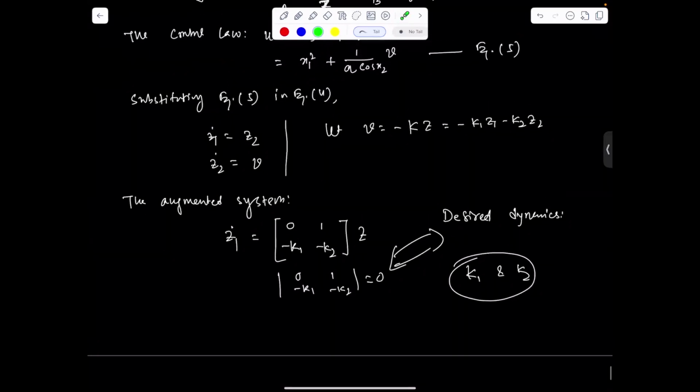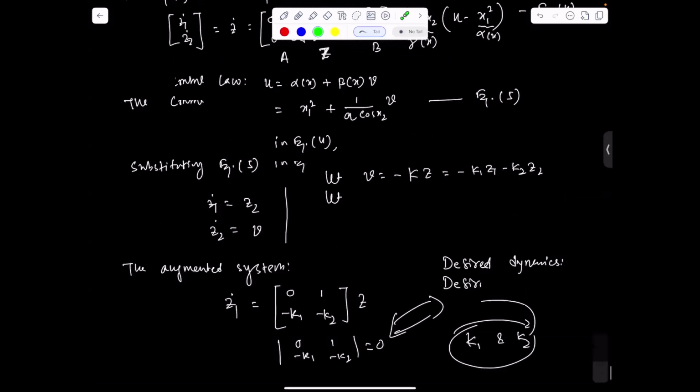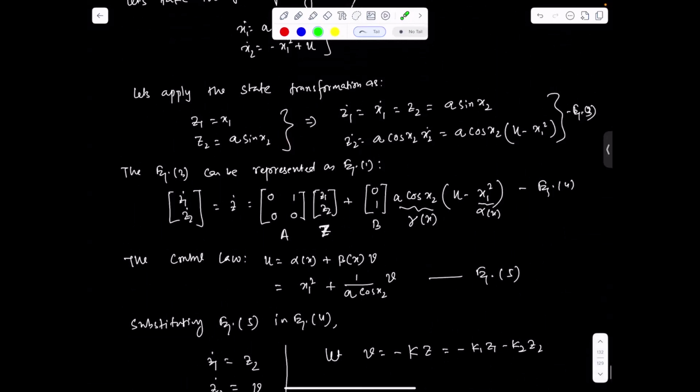Now we can find the value of u, which is going to control the overall system.